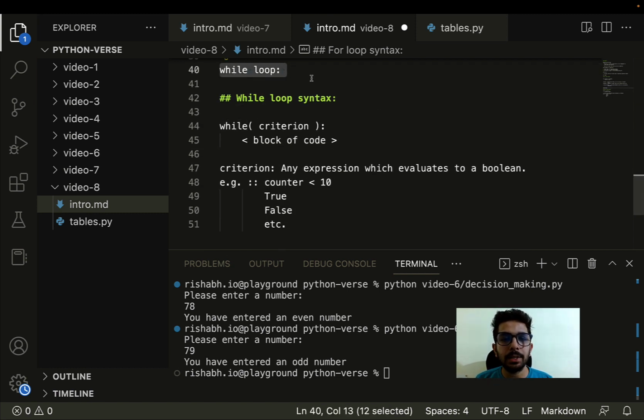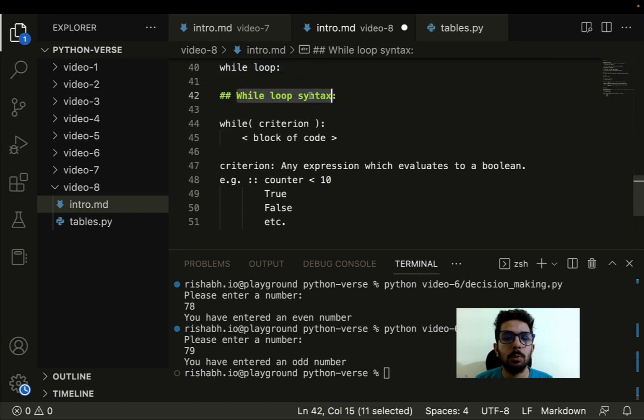The next control structure which we have in Python for expressing repetitive ideas is the while loop. What is the syntax of a while loop? The syntax of the while loop is slightly different from that of the for loop. We have while, then a criteria. What exactly is a criteria? Criteria is any expression which evaluates to a boolean.